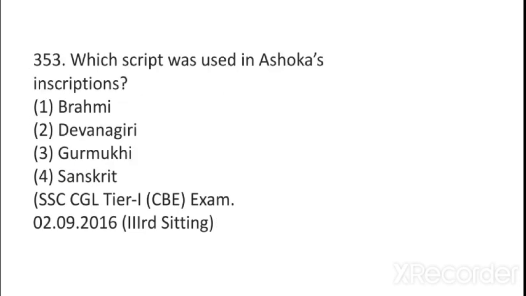the monolith structures. Which script was used in Ashoka's inscription? It was Brahmi. But there's an exception. Kandahar one was in Kharoshti. Okay. And I'll tell you one more thing, that James Princip was the one who deciphered Ashoka's inscription. And which script did he decipher? He deciphered the Brahmi script.